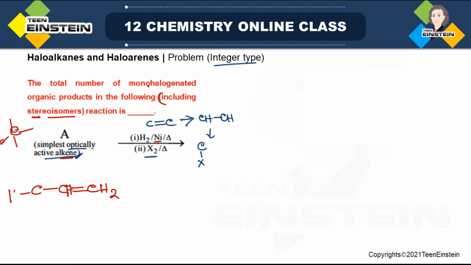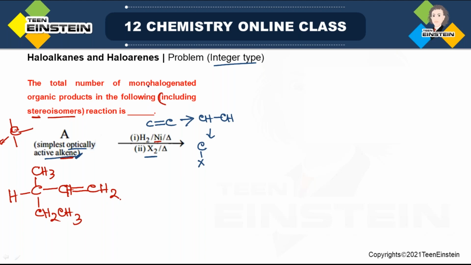Another group, just put H, because you have to draw the simplest structure. But for the next two bonds, the groups that you will write now, you cannot put H, because with two same groups it will not be a stereo, that is a chiral center. So that is why one methyl group you have to put. And in the fourth position, now a methyl group you cannot write. At least you have to write methyl. So this is the structure of A. Just this information, that simplest optically active alkene, this much information will help us to write the structure of this.